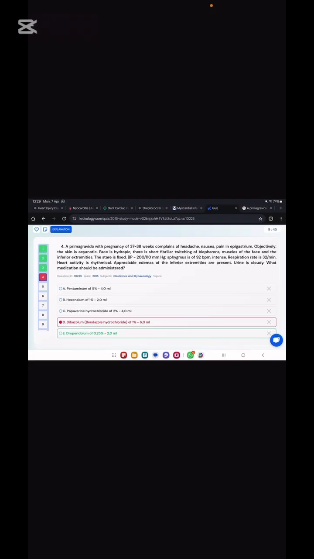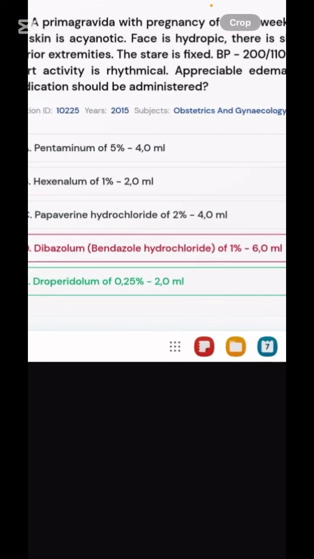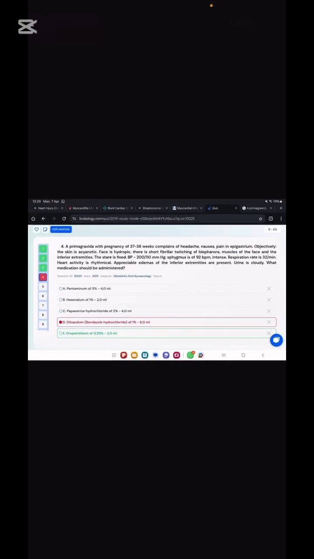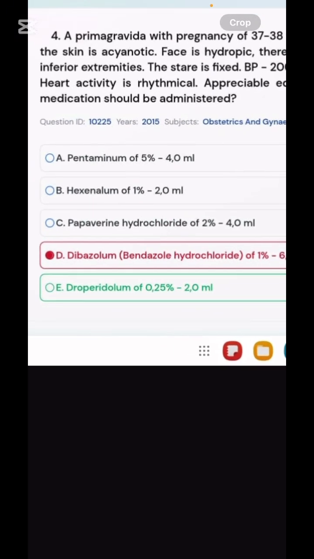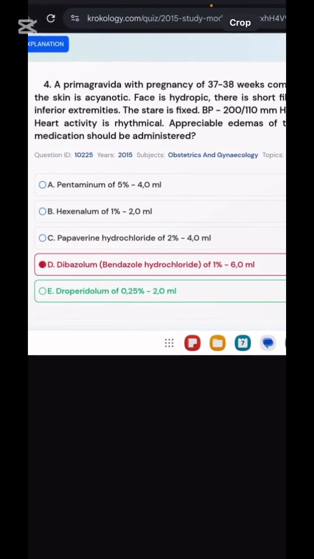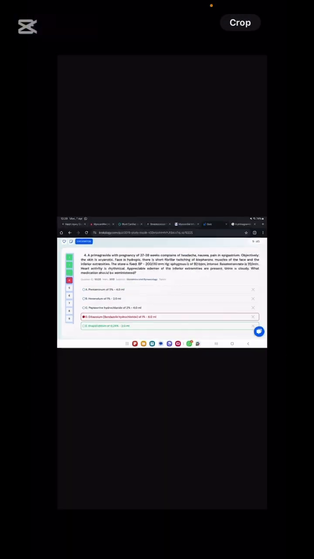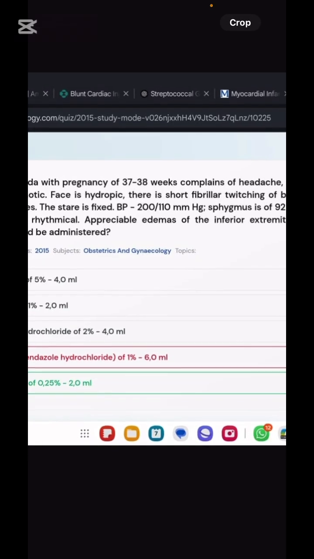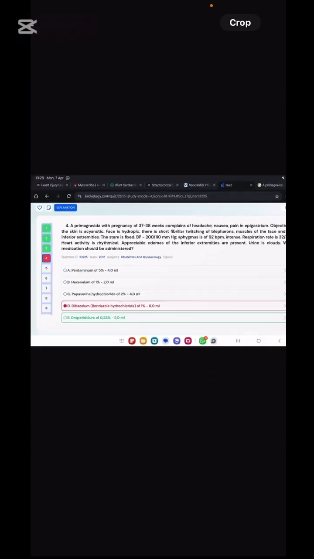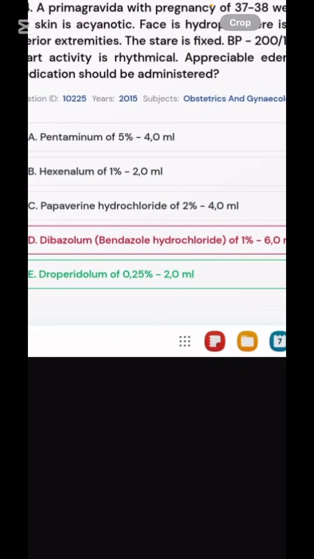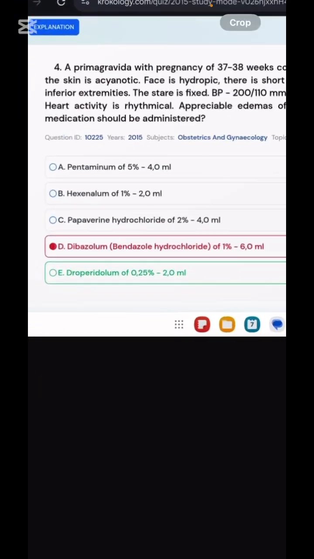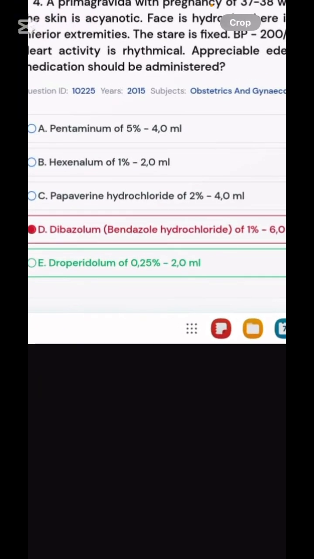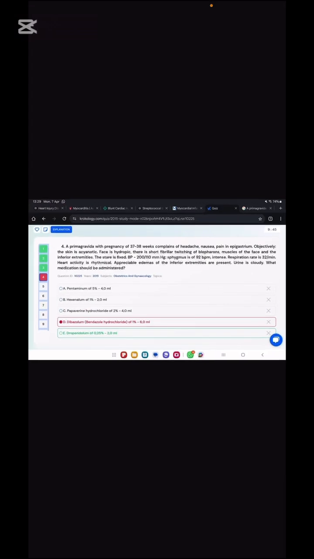Remember about this case. This is not the first-line solution, but still it's just a muscle relaxant. So what will you give in this question instead of this answer? You will give droperidolum. Please repeat with me. You will give to a woman with severe preeclampsia or eclampsia with BP 200 droperidolum. How much? 2 ml of droperidolum 0.25%. You can take a screenshot if you want to remember better.